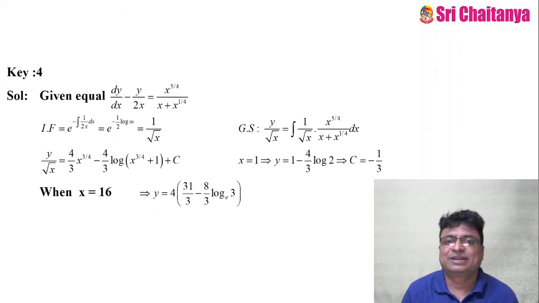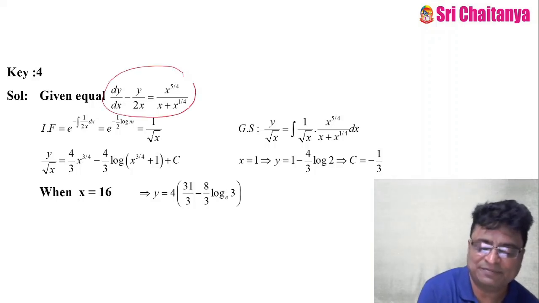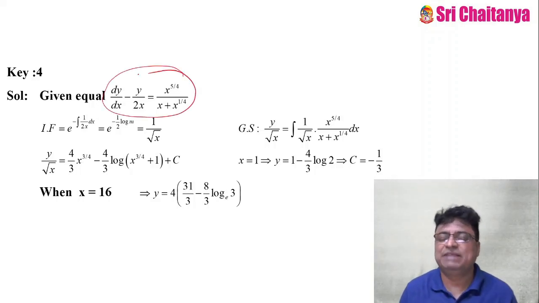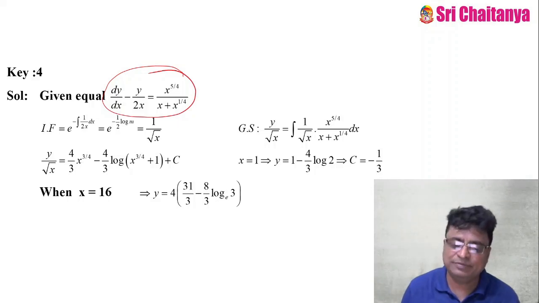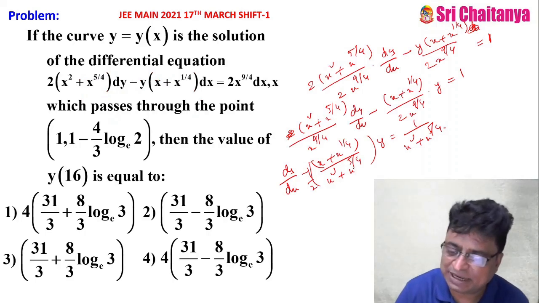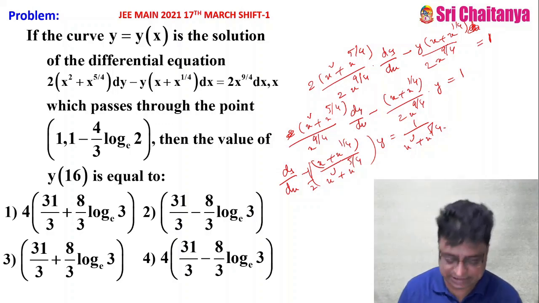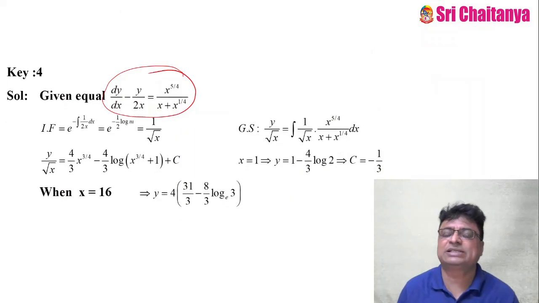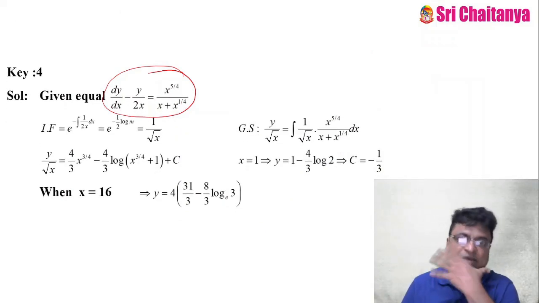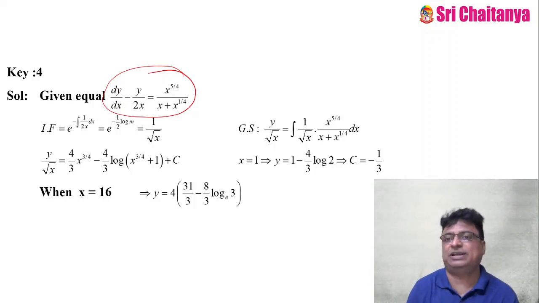Now after simplification, you get this form: dy by dx minus y by 2x is equal to x power 5 by 4. See, after simplification, by taking x as common, you can get this, the terms will get cancelled. So ultimately you can get this as the term. So this was the linear differential equation. So getting this form is very difficult here.